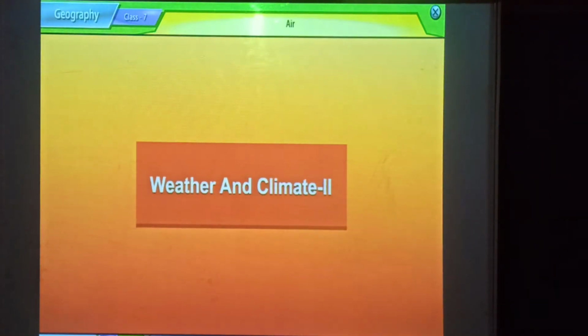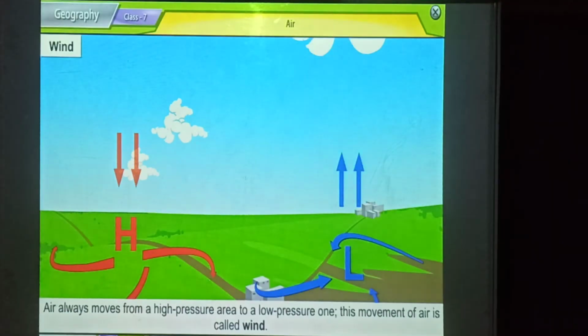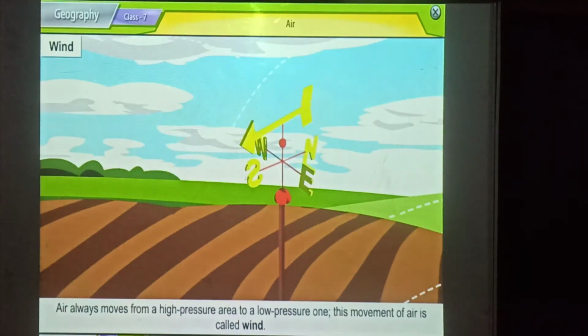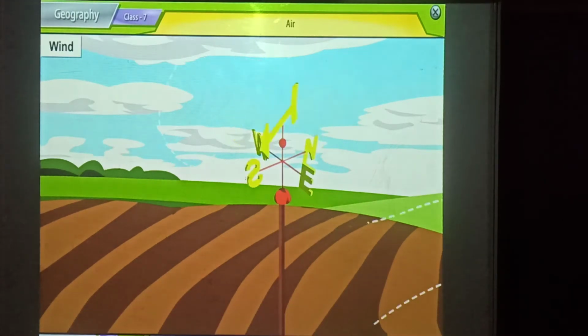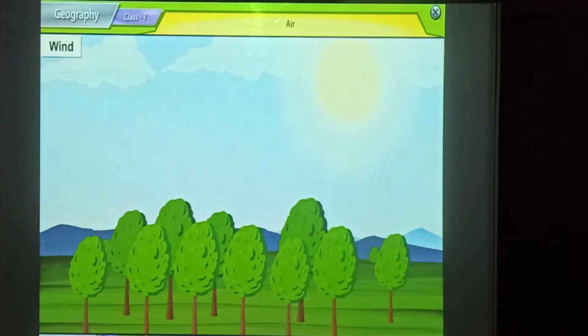Weather and climate 2. Wind is another factor that affects the weather. Air always moves from a high pressure area to a low pressure one. This movement of air is called wind. Winds can be strong or gentle depending upon the speed. A wind is named after the direction from which it blows. For example, a westerly blows from the west.